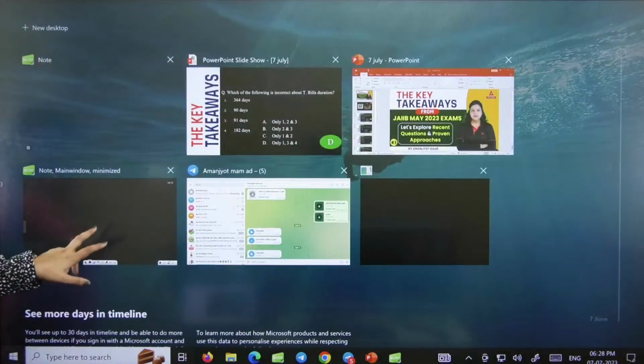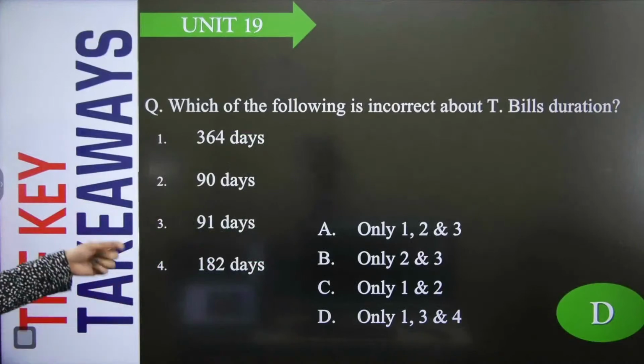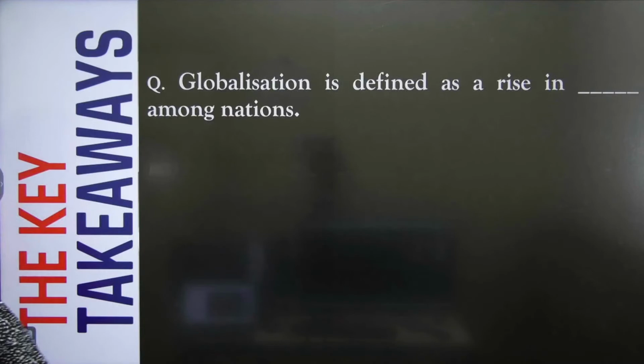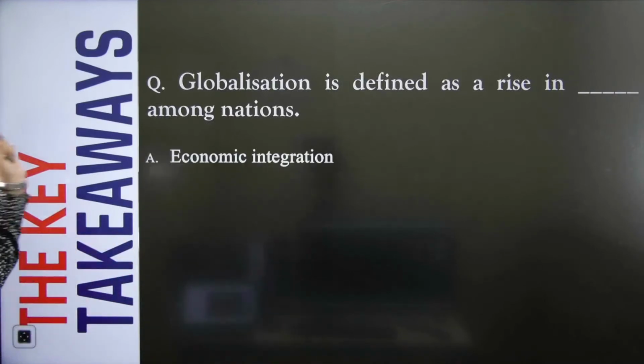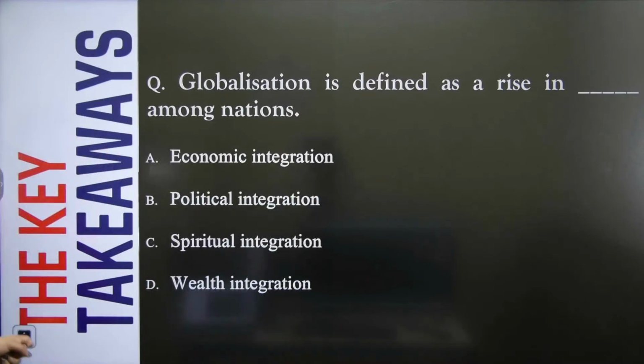Clear? Okay. So this is from your unit 19, module B. The next question is talking about globalization, defined as a rise in, among nations, dash: economic integration, political integration, spiritual integration, or wealth integration.